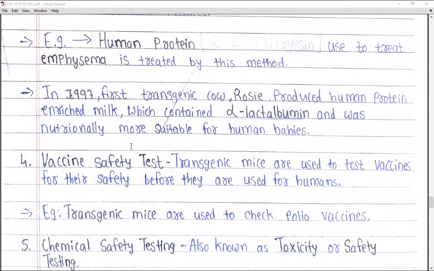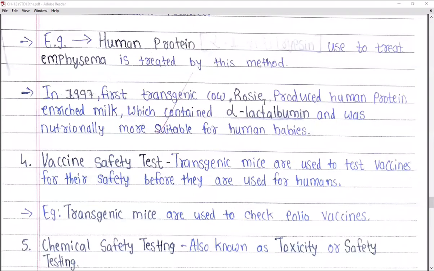That means the milk of that cow contained more human protein, that is, alpha lactalbumin, right? This alpha lactalbumin is normally found in cow's milk, but not in this much amount. So the amount of alpha lactalbumin was increased in this cow, and for this reason the cow was nutritionally more suitable for human babies.